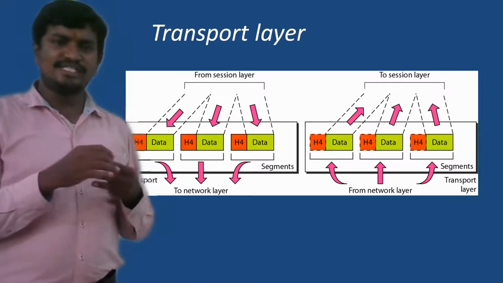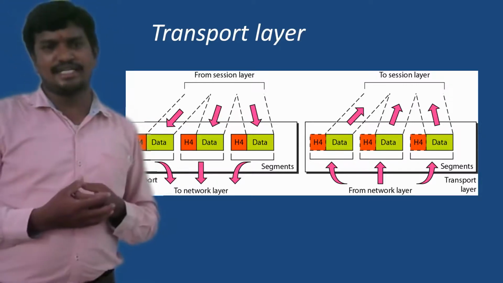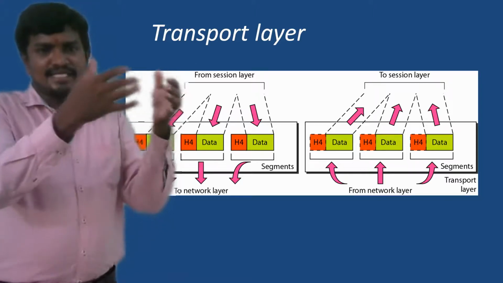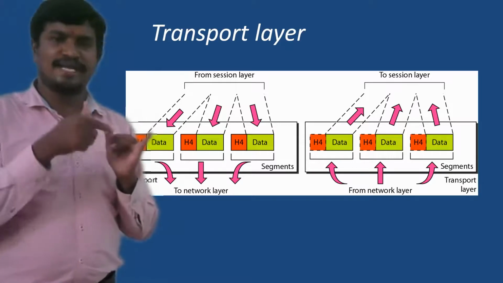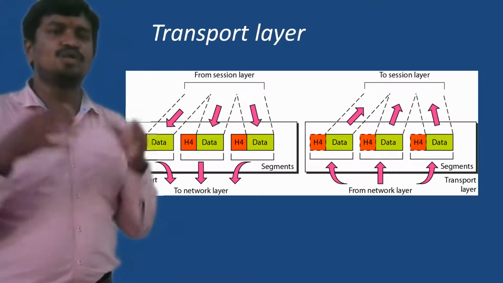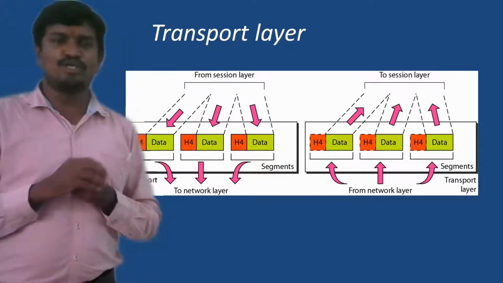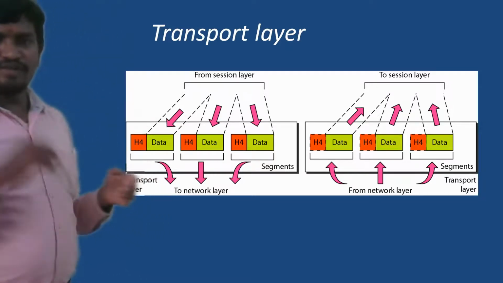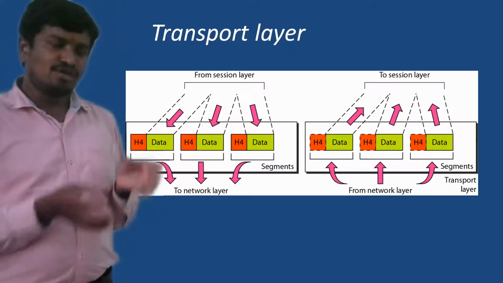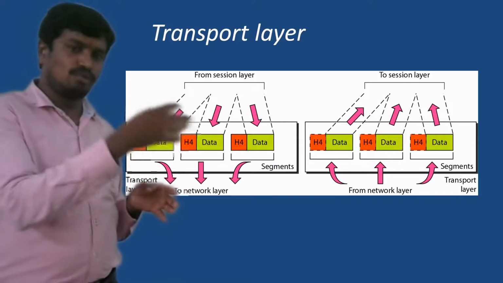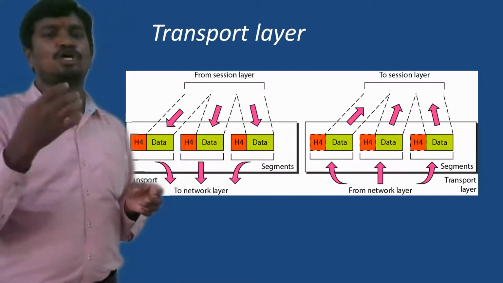Now we are running all these 3 applications at the same time. It means these 3 applications are generating data. This data from Facebook, data from WhatsApp, and data from Gmail is grouped into one unit, so that it is transferred over the network. Now whenever it comes to the destination, the system should recognize which part of the data belongs to WhatsApp, which part belongs to Facebook, and which part belongs to Gmail.